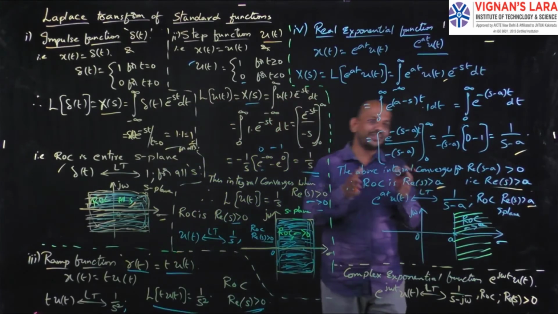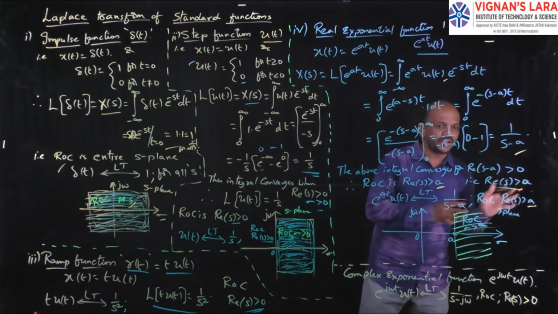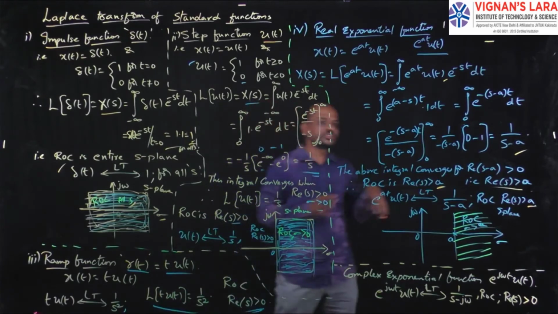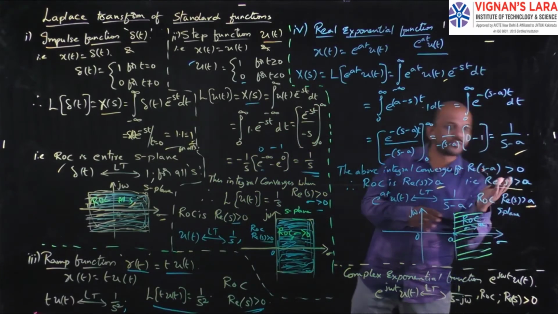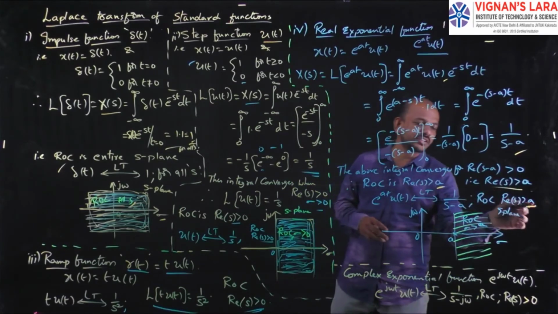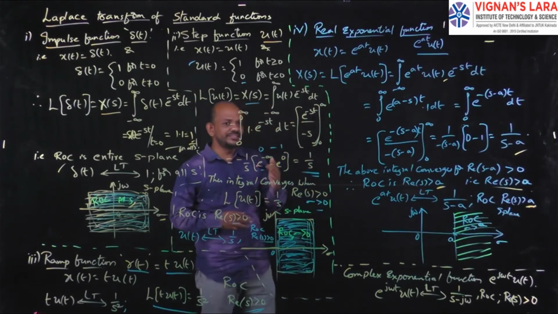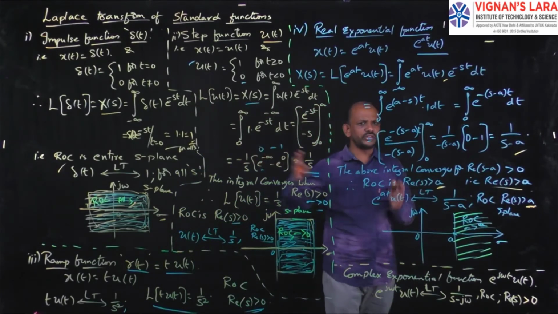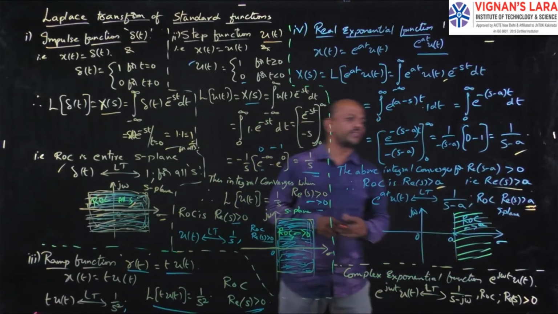Because for right sided signals, the region of convergence is the real part of s greater than the value of sigma. Here the value of sigma is nothing but a. As I am using u of t, it is a right sided signal, since for negative time the value is 0 and the signal exists only for positive time. Hence the ROC is the real part of s greater than a.